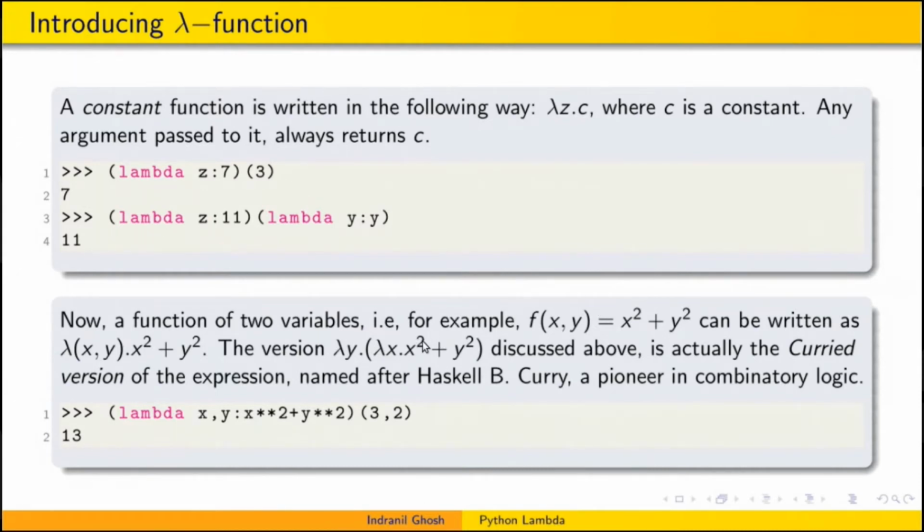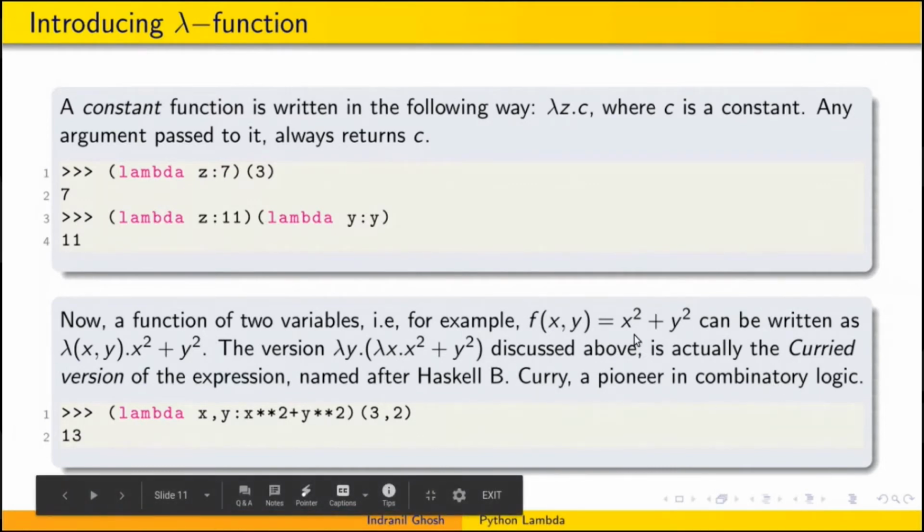We saw this lambda y dot lambda x dot x square plus y square, and this is called the curried version of f of x comma y equals x square plus y square. It was named after Haskell Curry, after whom the programming language Haskell is also named. He was a pioneer in combinatory logic. This can also be written in Python using lambda x comma y colon x square plus y square, and with 3 comma 2 passed as two arguments, it will return 13.